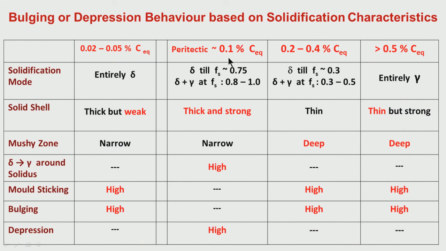Now, let us see what is happening for the carbon concentration we call the peritectic, that means around 0.1% carbon. I am telling it is around 0.1, but actually it is maybe 0.7 to say 1.7 carbon or carbon equivalent, depending on whether you are talking of plain carbon steel or low alloy steel. So, this carbon concentration we call a peritectic chemistry.